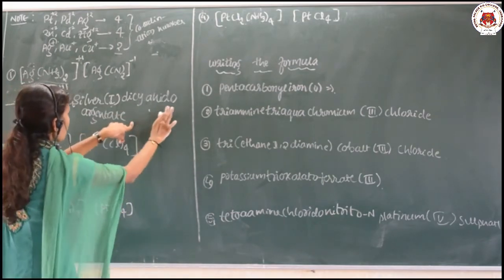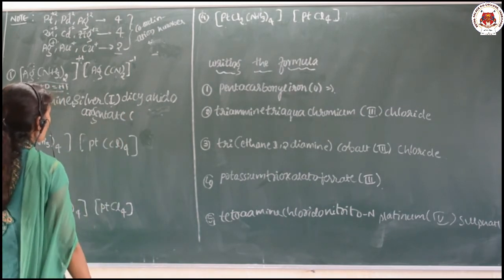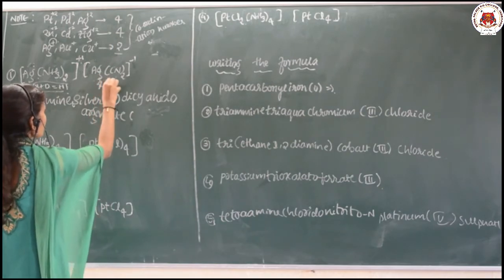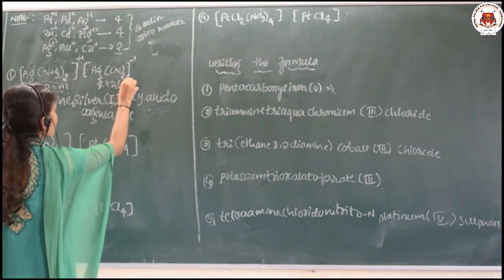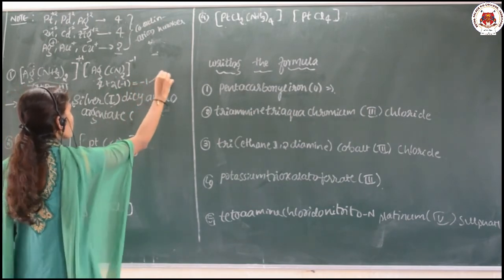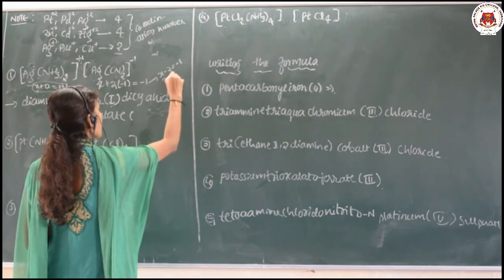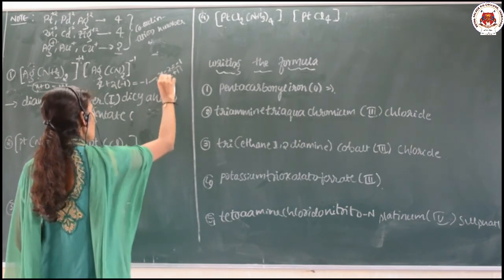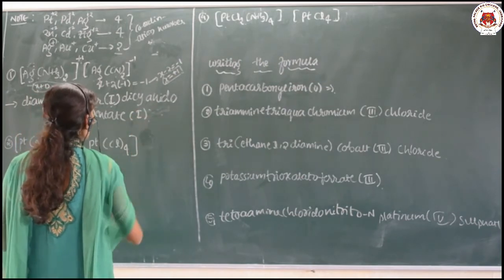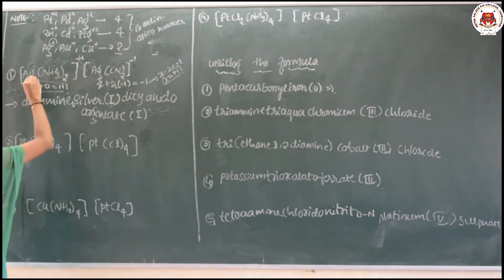Okay, and the oxidation state I want to write. Oxidation state here you just calculate: this is X plus 2 into (-1) is equal to minus 1. So X minus 2 is equal to minus 1... it indicates X is equal to plus 1. It means here also the oxidation state is 1. So this is how we can name diamine silver.